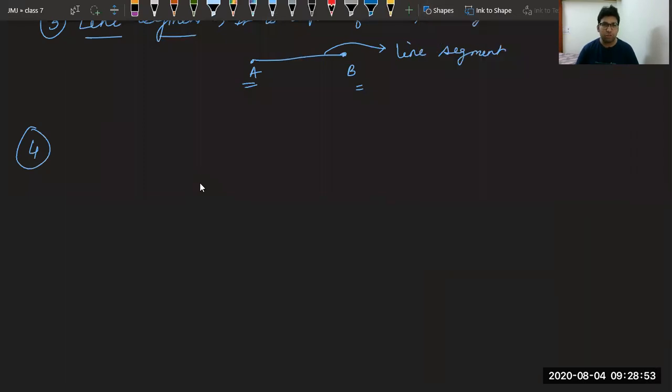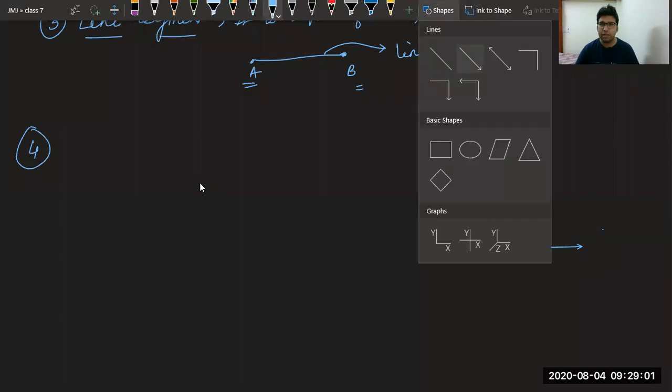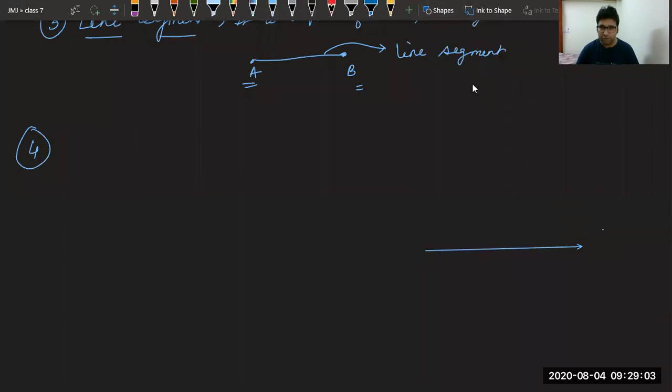Now see, an angle is formed when we use two rays having a common vertex. If we have two rays having a common vertex, then an angle is formed like this. Suppose I have common vertex O, let me call it A, let me call it B, then this opening of the arms is known as an angle.